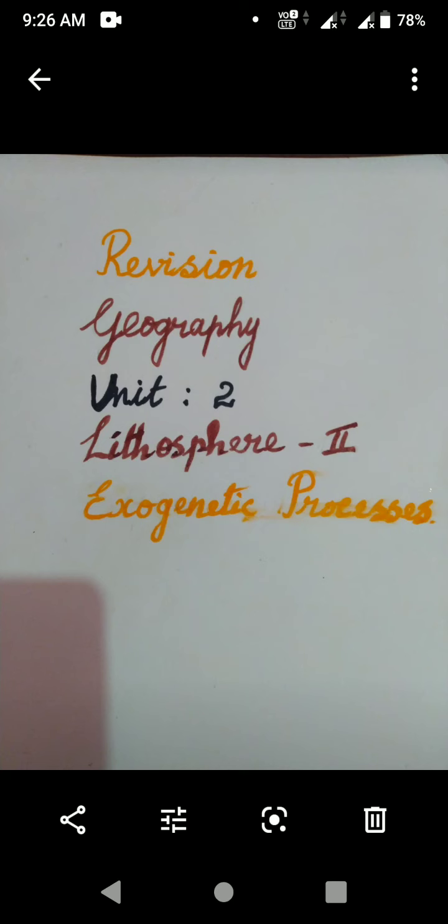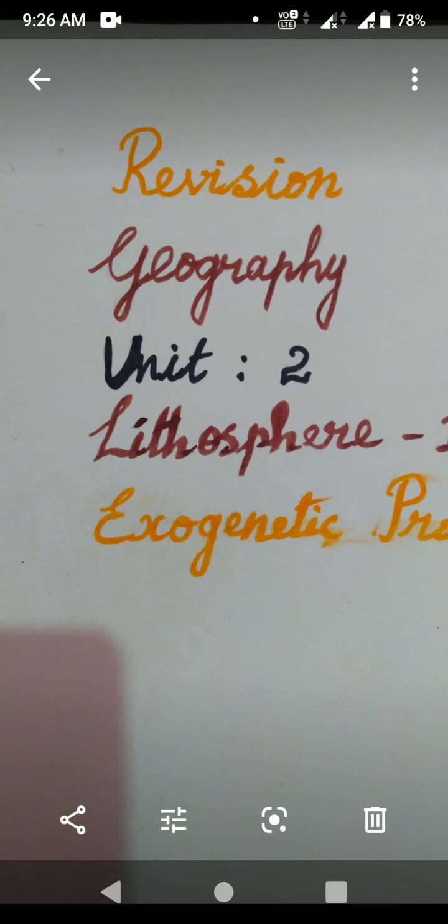Define weathering. Do you know the answer? Define weathering. Can you say the answer? Already I marked and given it. Page number 167. Define weathering. Weathering is the breaking, disintegration and decomposition of materials of the earth's crust by their exposure to atmosphere. Okay. This is a very, very important question. Weathering is the breaking, disintegration and decomposition of materials of the earth's crust by their exposure to atmosphere.